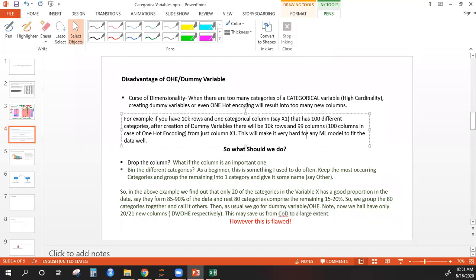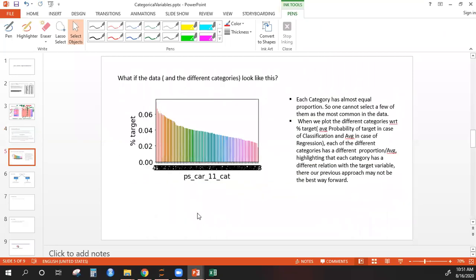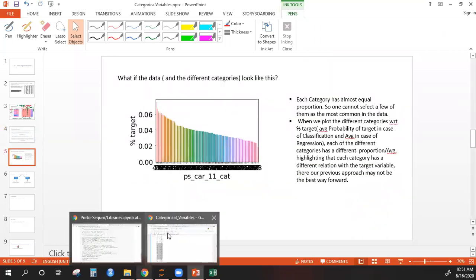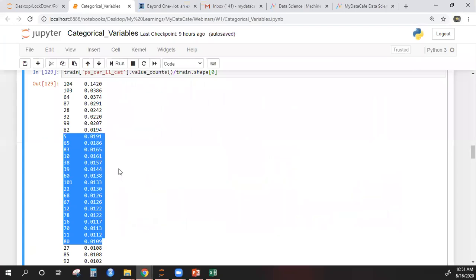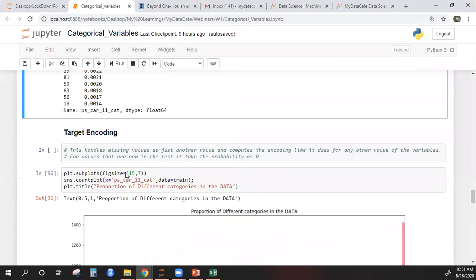A lot of people do this, okay, and this works sometimes, but a lot of times this doesn't work. Okay, however, this is flawed. Now let's go into the details. Why is this flawed? Okay, now let me show you using the Python notebook. Let me show you something.